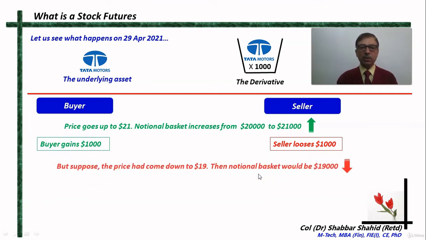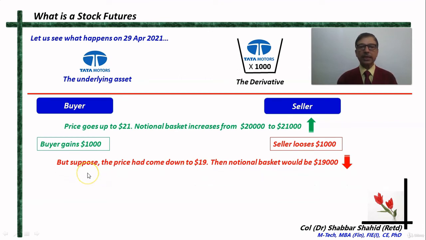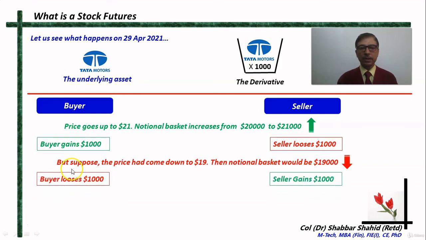Now let us imagine a situation where, instead of increasing, the price had come down to $19. The price of this underlying asset, the Tata Motors share, had come down to $19. In that case, the value of this notional basket would come down to $19,000, isn't it? So what happens now? The buyer loses $1,000 because he had purchased at 20 and now the price has come down to 19.